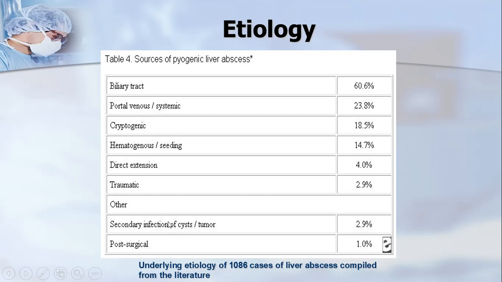For example, a hydatid cyst is present in the liver for a long time and it gets infected, and that leads to a liver abscess. Also, if some sort of surgery has been done on the liver, that leads to necrosis and infection, and subsequently abscess formation in the liver.